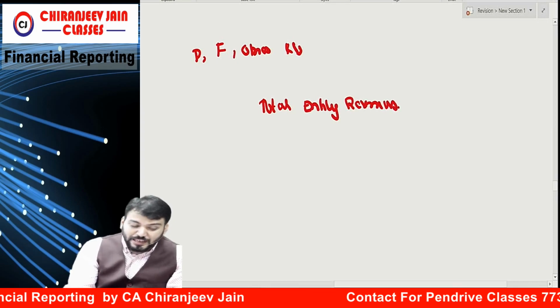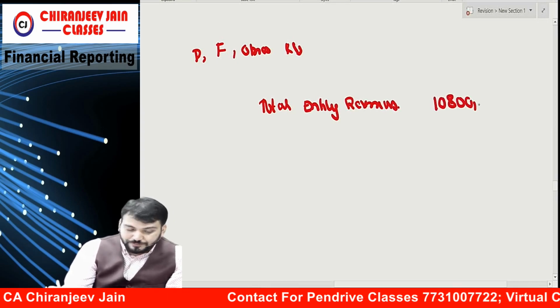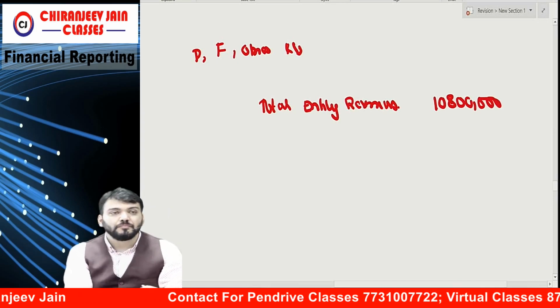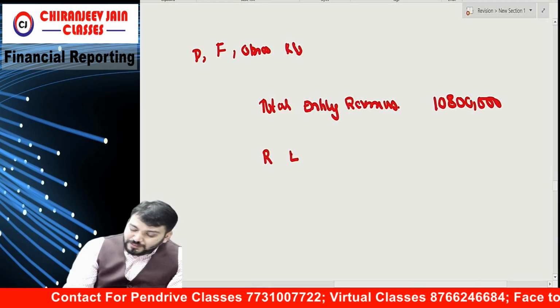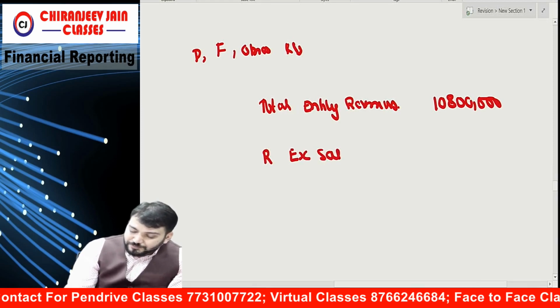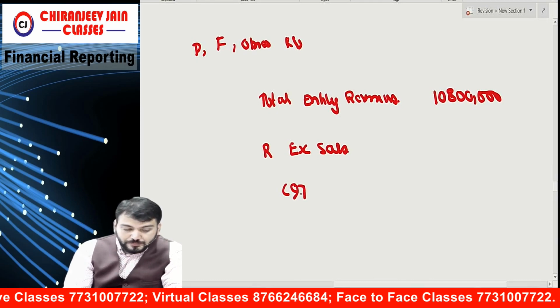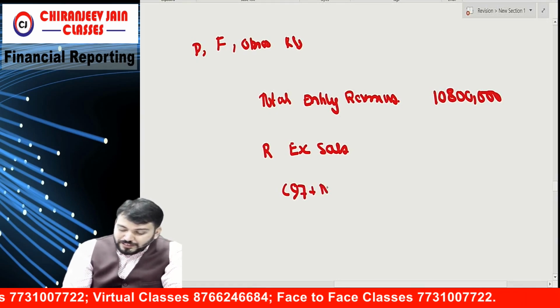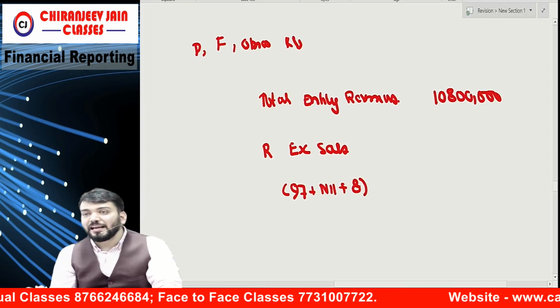Only external sale. How much? 108 lakh. And how much is the reportable external sale? So the reportable external sale is 97 plus nil plus 8. How much is the reportable external sale?